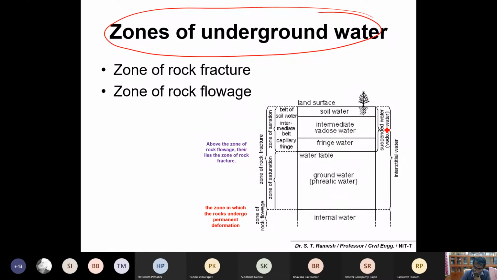Zones of underground water. If you draw a line diagram, normally it looks like this. So just observe my line.